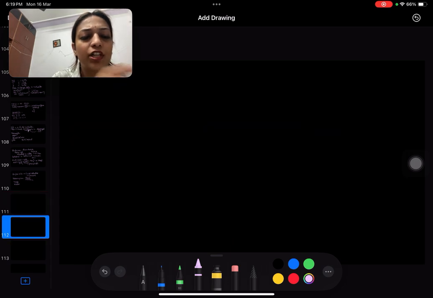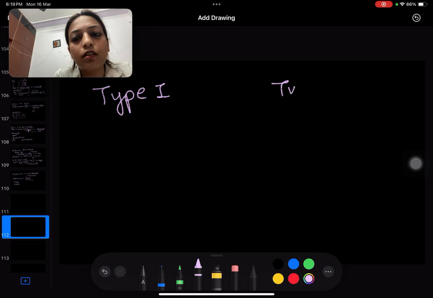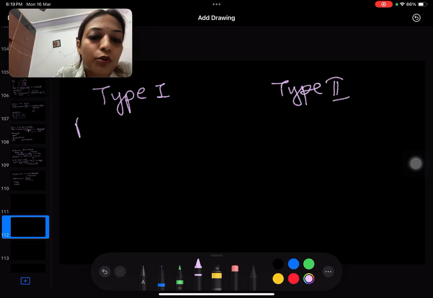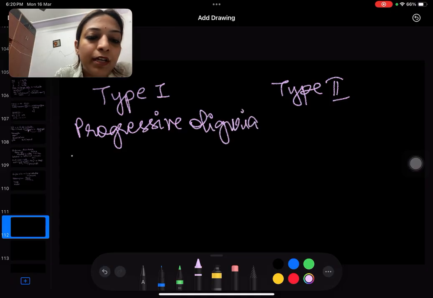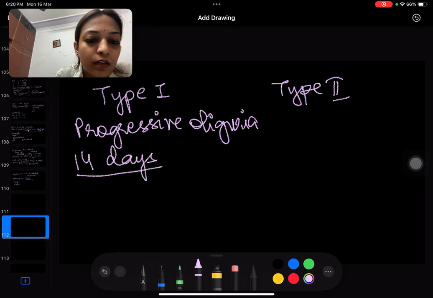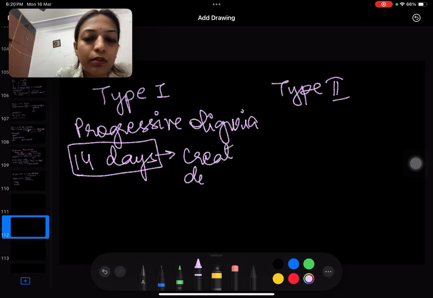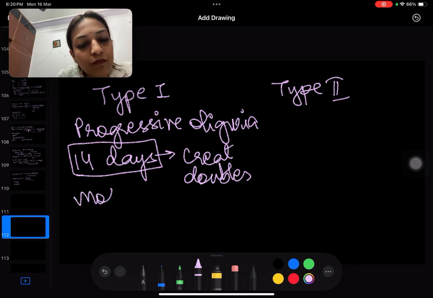There are two types of HRS. According to Harrison's, there is type 1 HRS and then there is type 2 HRS, right? Type 1 HRS is when there is progressive oliguria, which means what? The patient will complain of reduced urine output over days, right? And there will be doubling of creat over 14 days. So 14 days is the time in which the serum creatinine levels are going to double. Creat doubles, right? Type 1 is more serious.